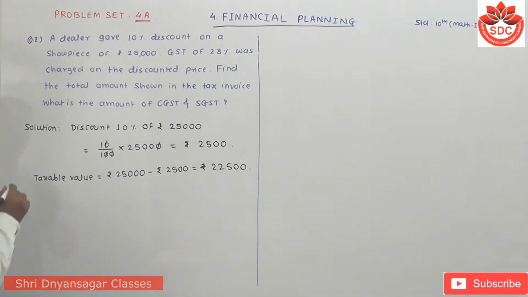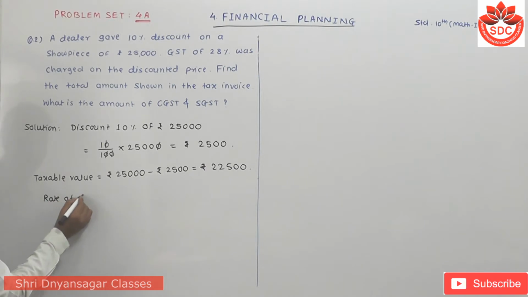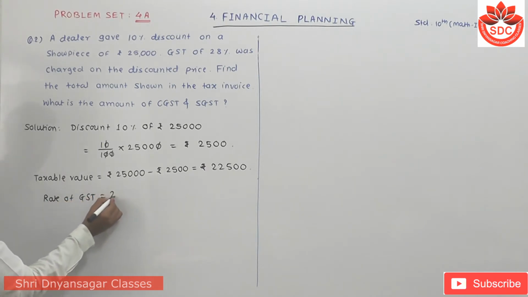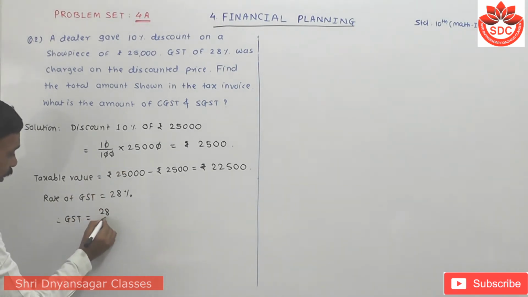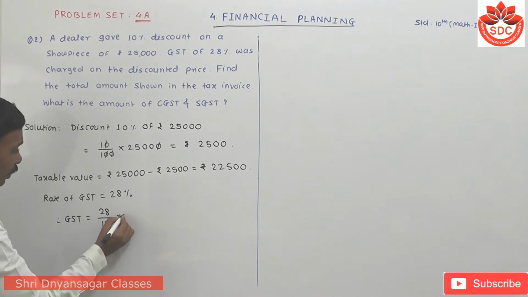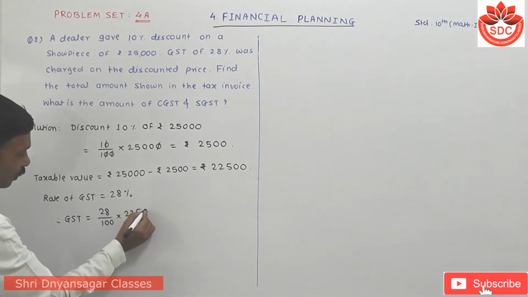Then the rate of GST is given as 28%. Therefore, GST equals 28% of 22,500, that means 28 upon 100 into 22,500.